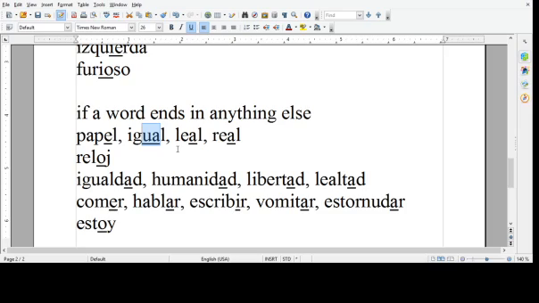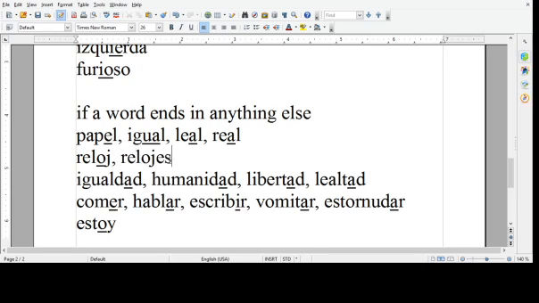Papel, last syllable. Reloj is just about the only word that ends in jota that you're going to come across. There are 2 or 3 others in the dictionary, but I don't even remember them because you don't see them that often. But the word for watch or clock is pretty common, so reloj. We don't so much pronounce that J. I mean, you can try to pronounce it and say reloj. Fine, go for it.